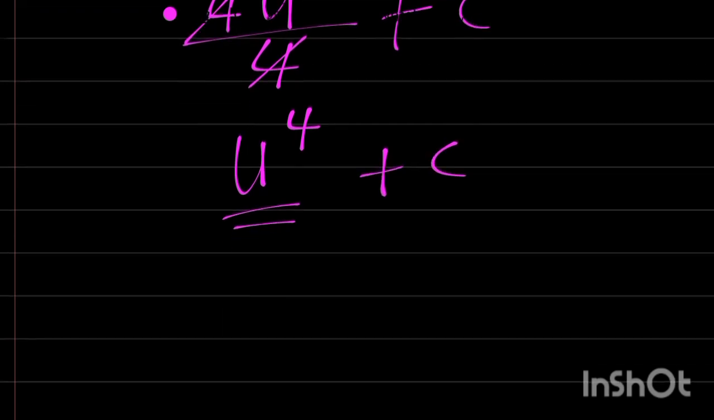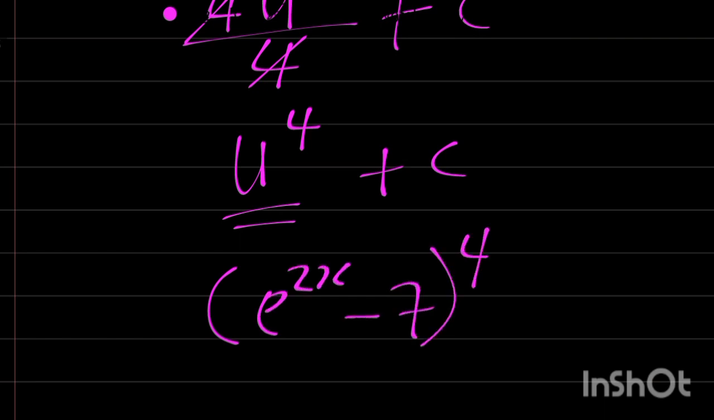That is our answer. But what is our u? We've taken our u to be equal to exponential 2x minus 7. Don't forget that. Therefore, we have exponential 2x minus 7, everything raised to power 4, then plus C.